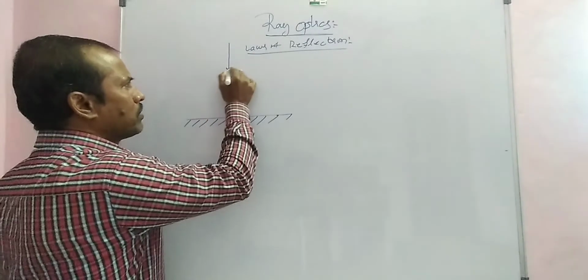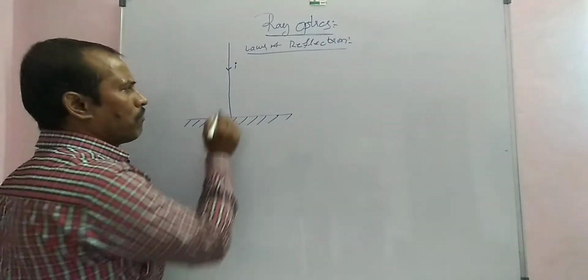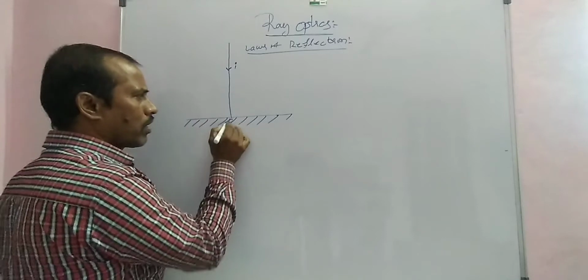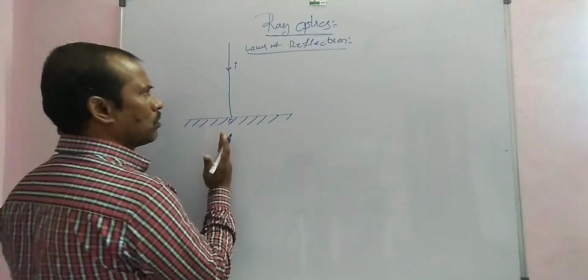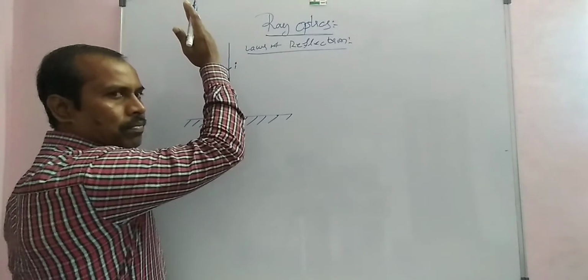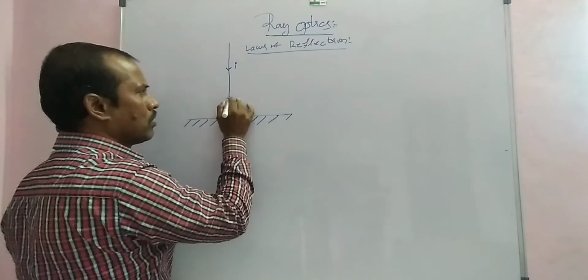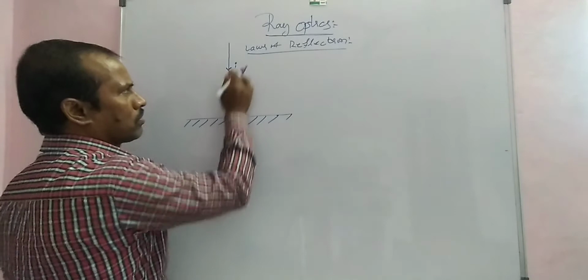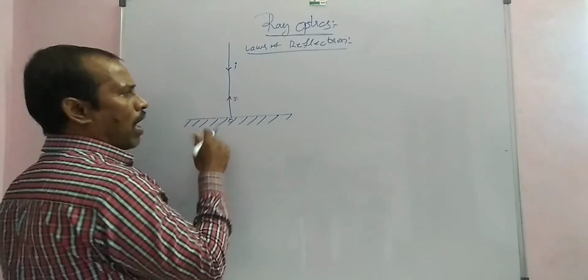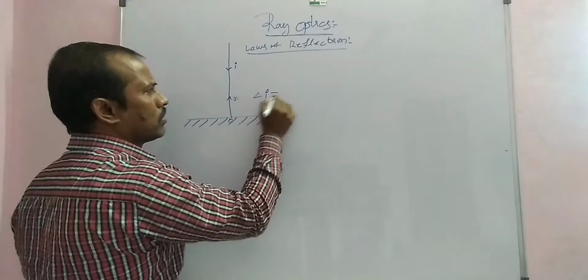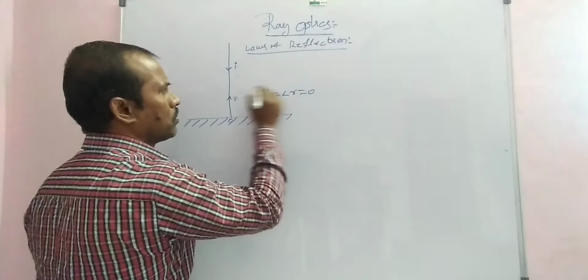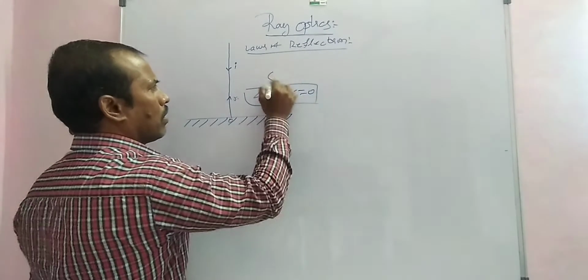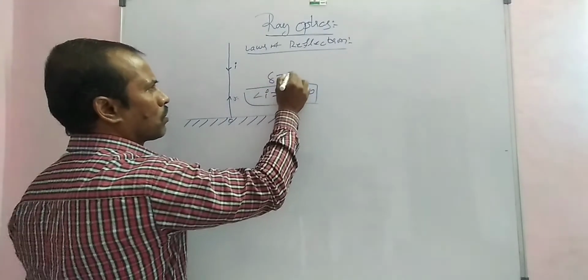The angle of incidence here is i. After incidence, the light retraces back in the same direction. Here this is the reflected light, and this one here is the incident light. Here the angle of incidence is equal to the angle of reflection, which is equal to 0. So the angle of deviation is equal to 180 degrees.